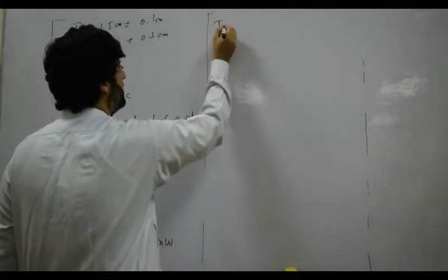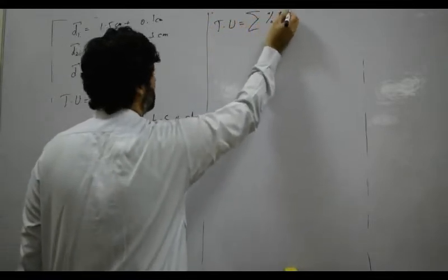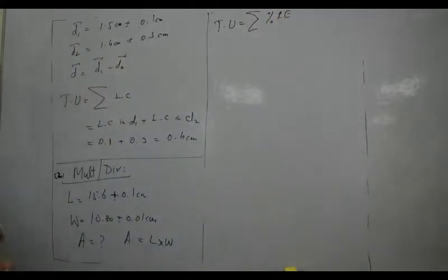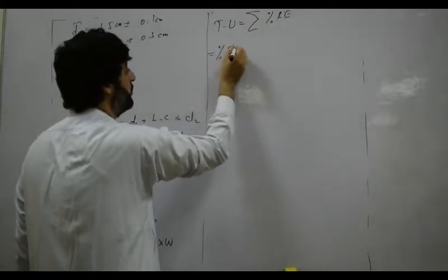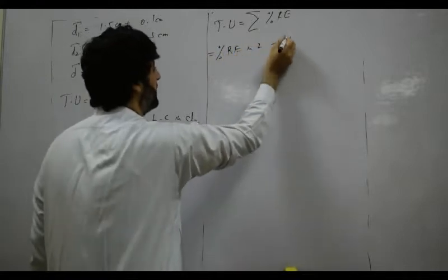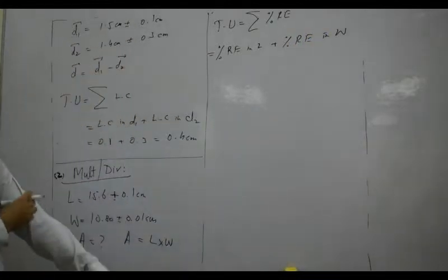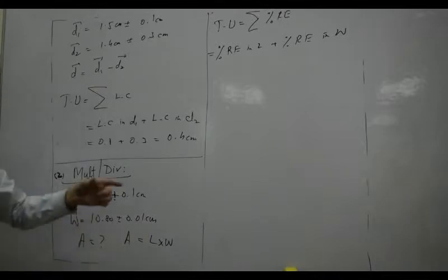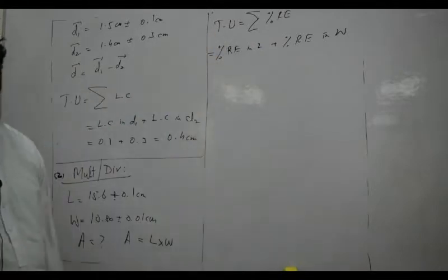So let's have a look. Total uncertainty in case of multiplication is summation of percentage errors. That is the rule for multiplication and division. What is meant by summation? Summation means percentage error in one quantity plus percentage error in another quantity. So first we have to find the percentage error in length, then the percentage error in width, then add these percentage errors, so we will get total uncertainty in the area.